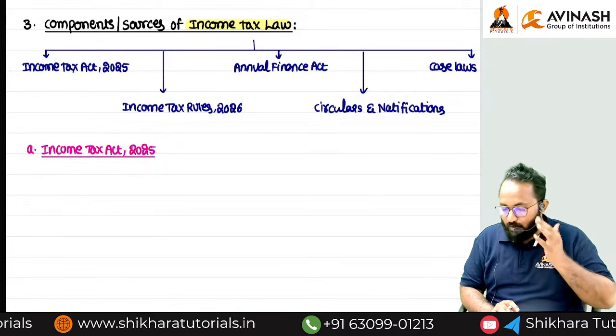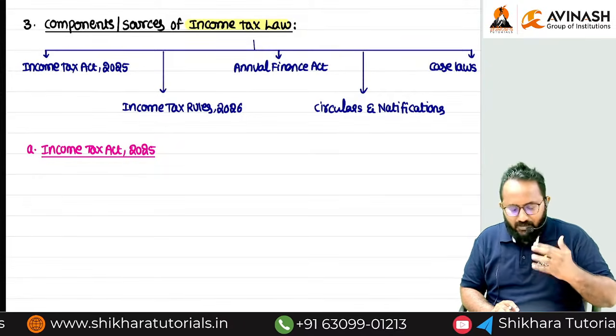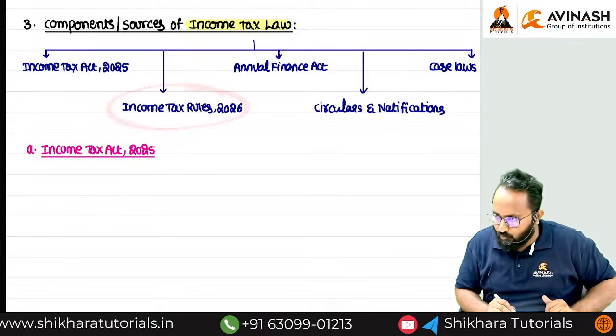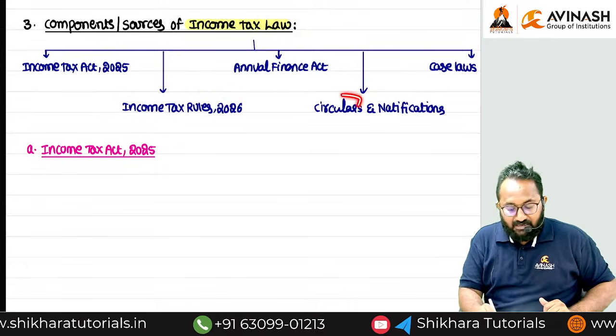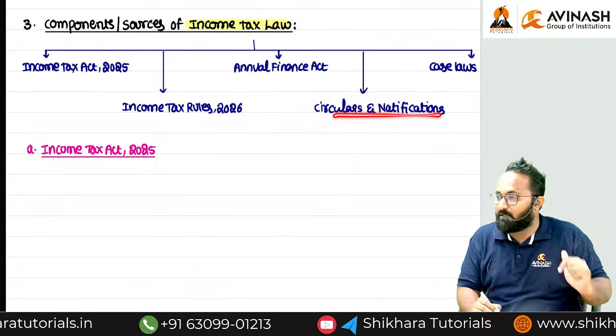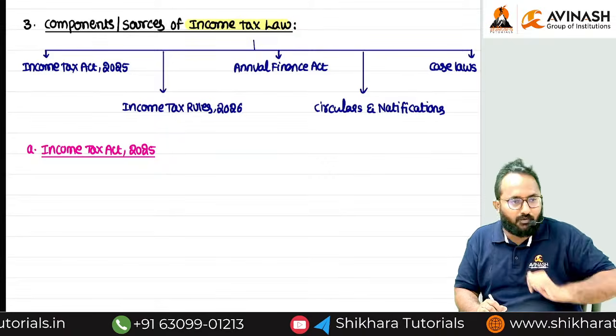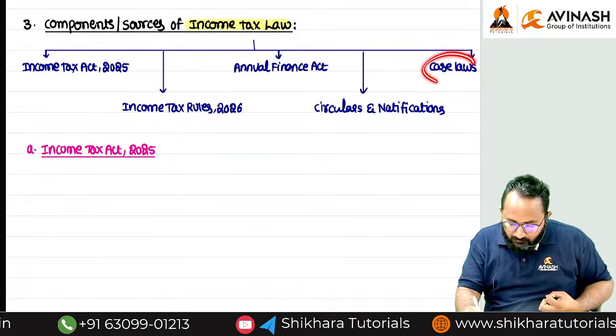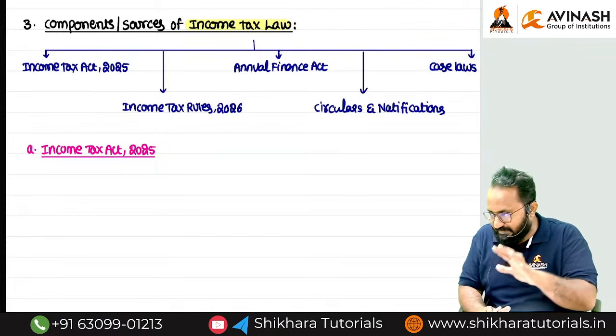Now the background objective is different. Wherever I am using the rule number, you have to know what you mean by the rules. If I am referring to something as per the circular or as per the notification, you need to know the meaning of circular and the meaning of notification. If I am saying case law, what do you mean by case law? What is the use of case law in our income tax law? These things you have to know.